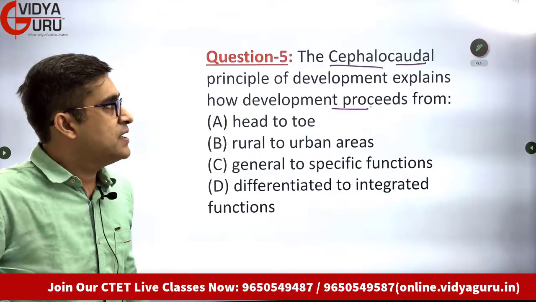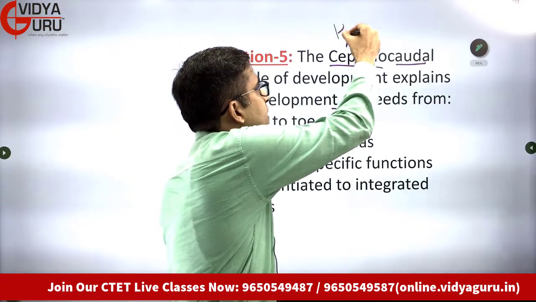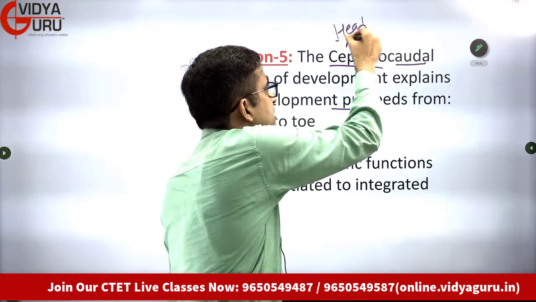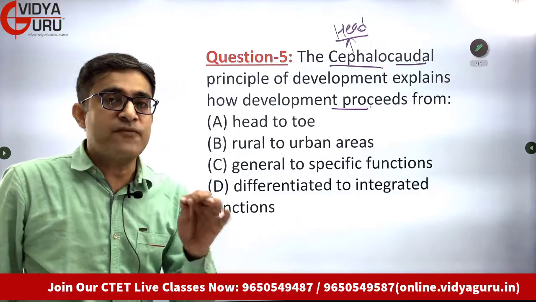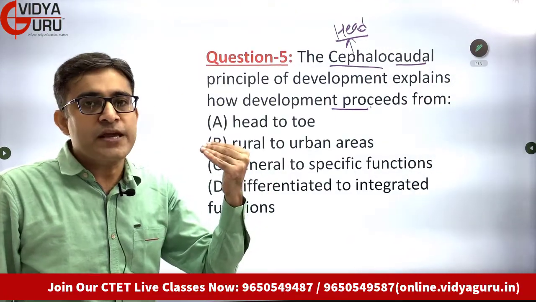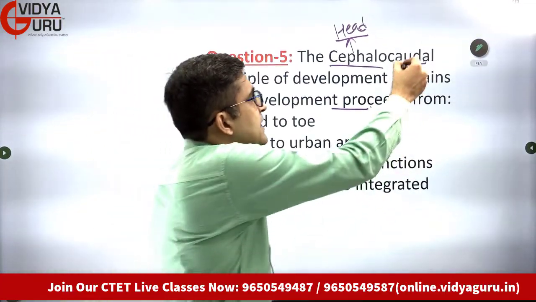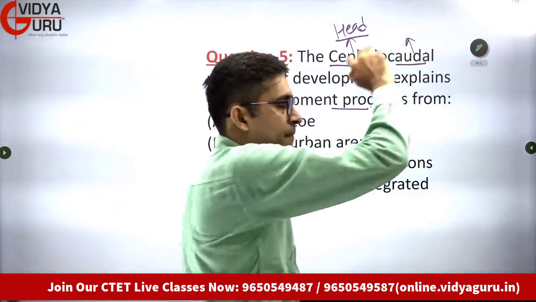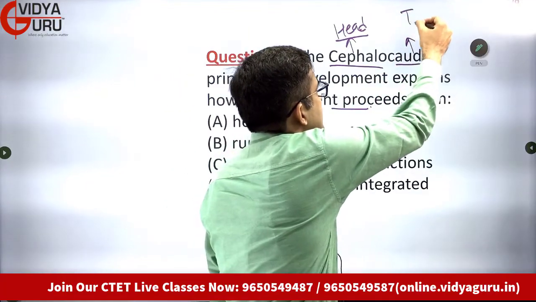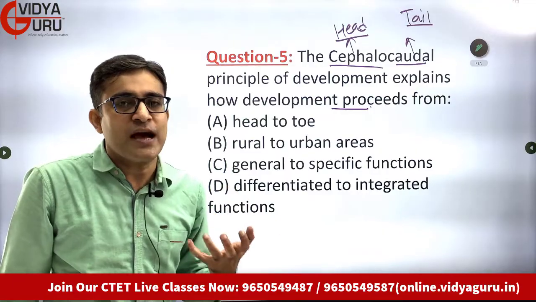Now what happens? Students, cephalo means something which is related to the brain, related to your head. The word cephalo talks about something which is related to the top of the body. That means your brain, that means your head. And caudal, basically cauda, is something related to tail. Of course, as human beings we don't have any tail.